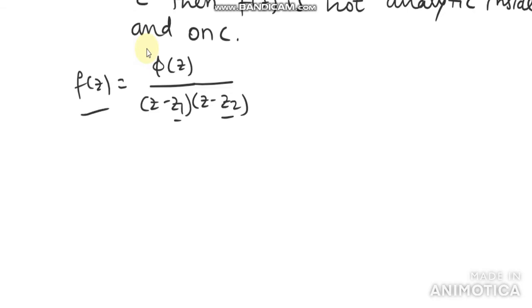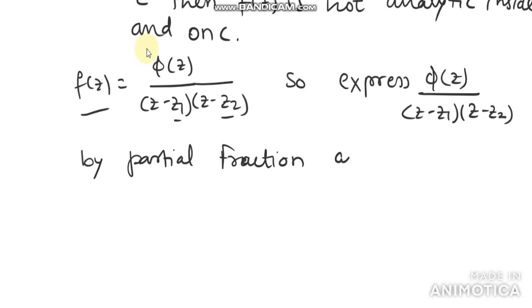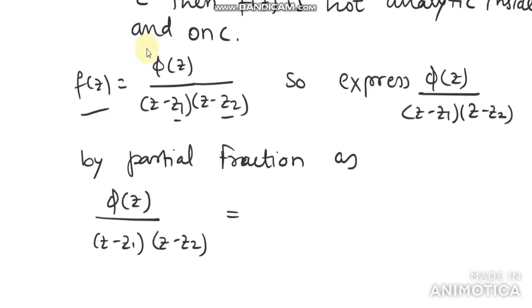So express phi of z divided by z minus z1 into z minus z2 by partial fractions as a divided by z minus z1 plus b divided by z minus z2.